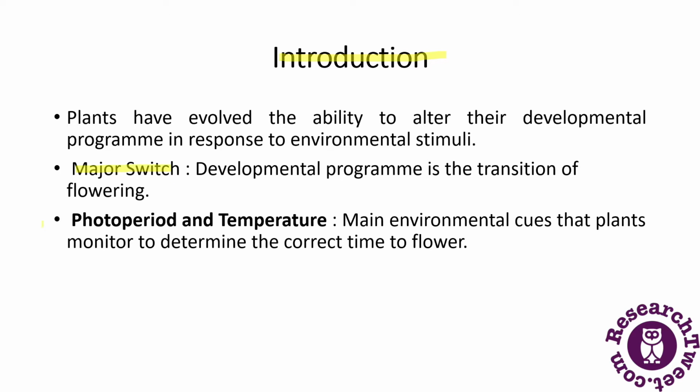There are two main environmental cues that plants monitor to determine the correct time to flower. That is photoperiod and temperature. These are the two main environmental cues that the plant monitors to determine the correct time to flower.